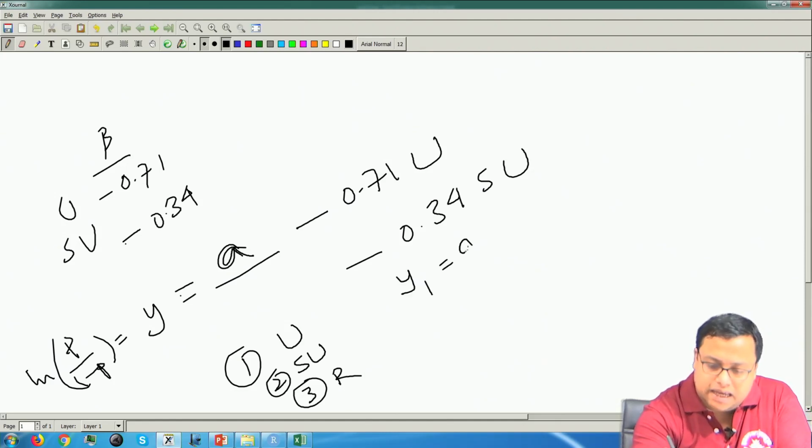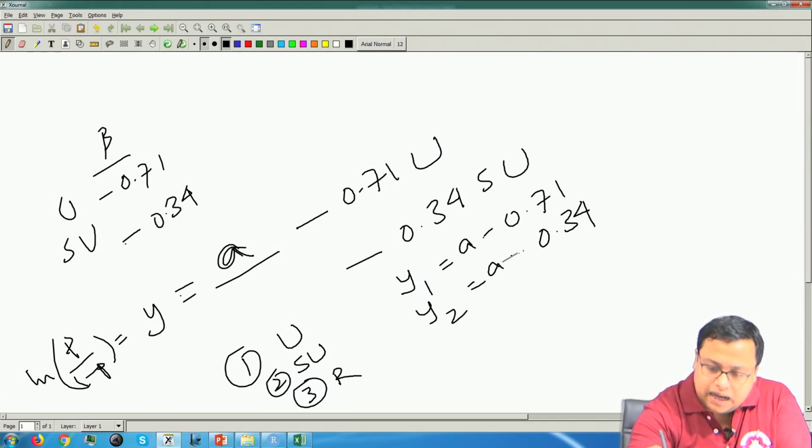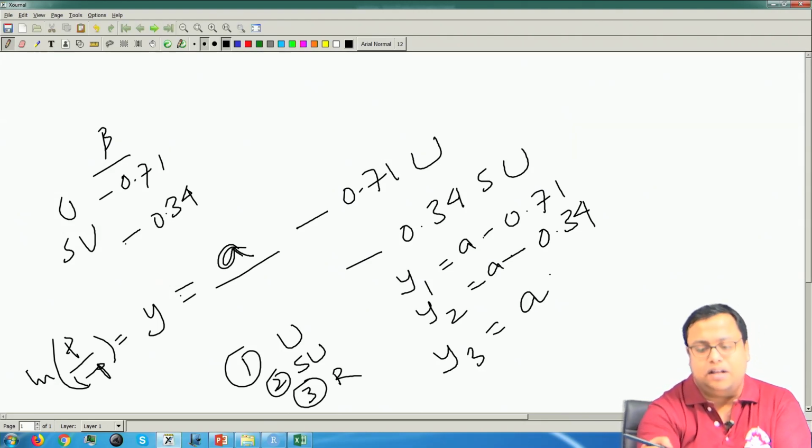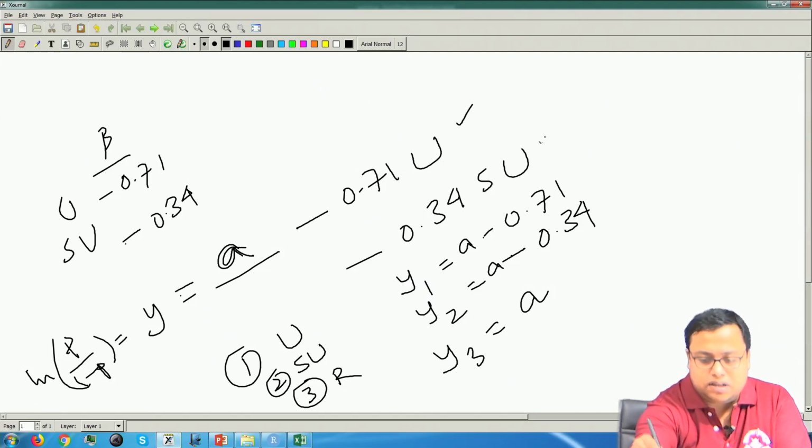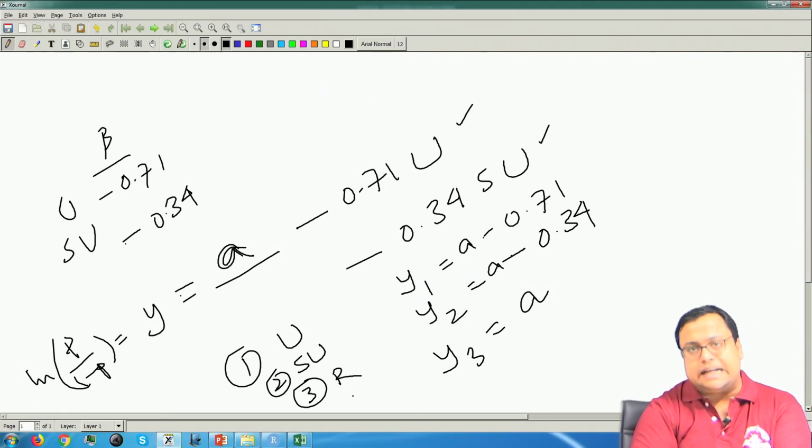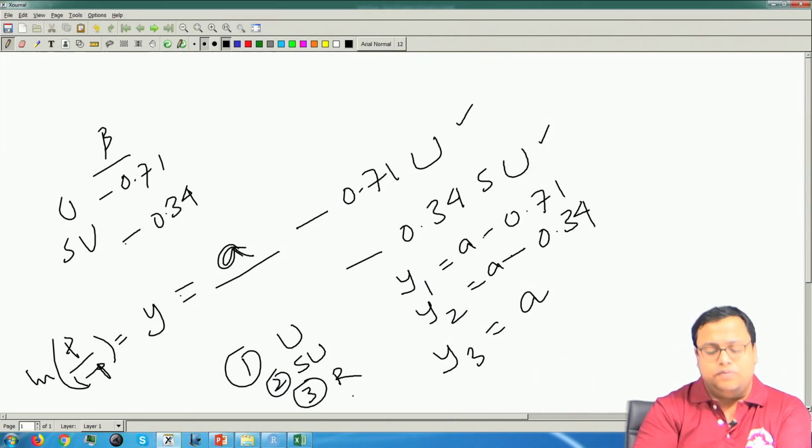So y1 will be a minus 0.71, y2 will be a minus 0.34 and y3 will be just a, because neither this is 1 nor this is 1 for y3. If that is the case, then I can say that y2, who is a semi-urban guy, has 0.34 less propensity of going for switching. So log odds are 0.34 less, and in the first case log odds are 0.71 less.